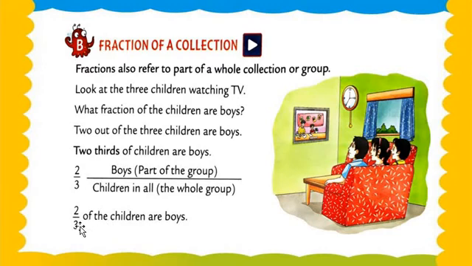Now we move on. 2 upon 3 of the children are boys. We have to mention it like that. How do we mention it, my dear students? 2 upon 3 of the children are boys. Understood? Like that we mention the fraction of a collection. Now we move on further, my dear students.